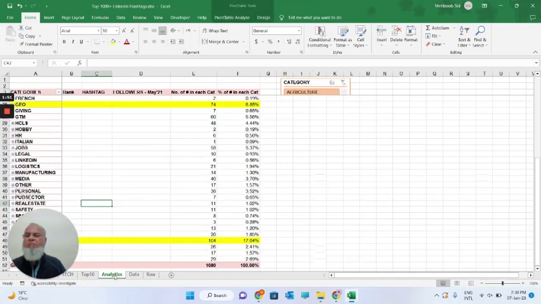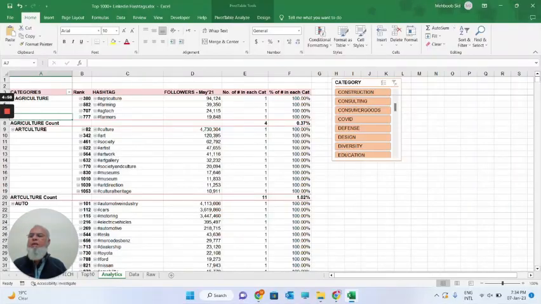Then I made some analytics. For example, these are the total categories, which are 48 categories in this data. If you see, the largest percentage, which is 17% of the data, is in the category of technology having 184 hashtags. This is the top one.